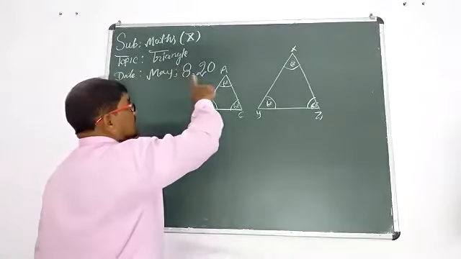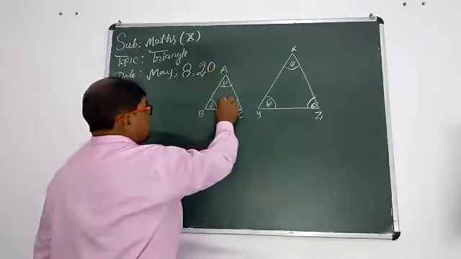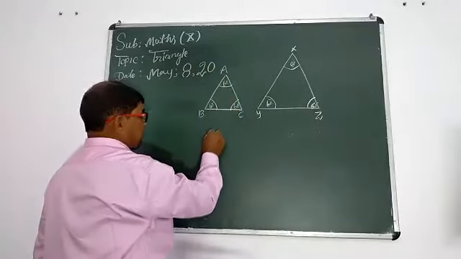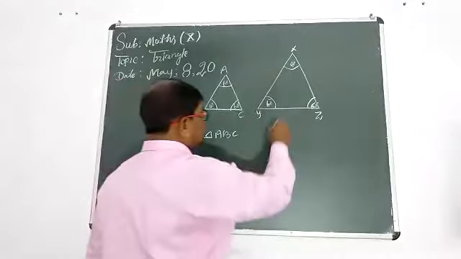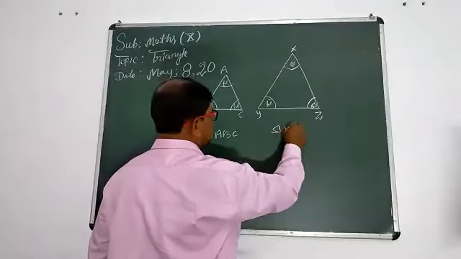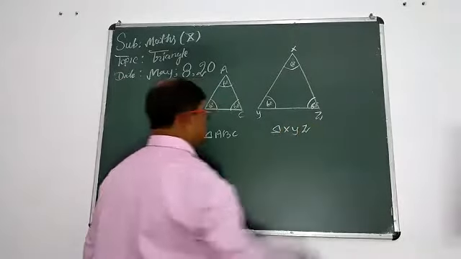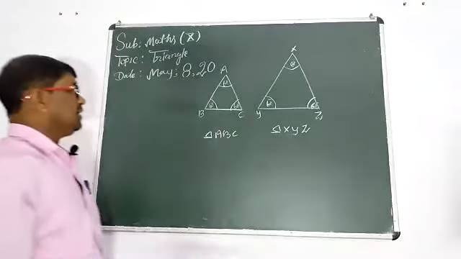Now we should write the names of these two triangles. We are writing the name of the first triangle, triangle ABC, and the second triangle, triangle XYZ. Why are we writing it this way?